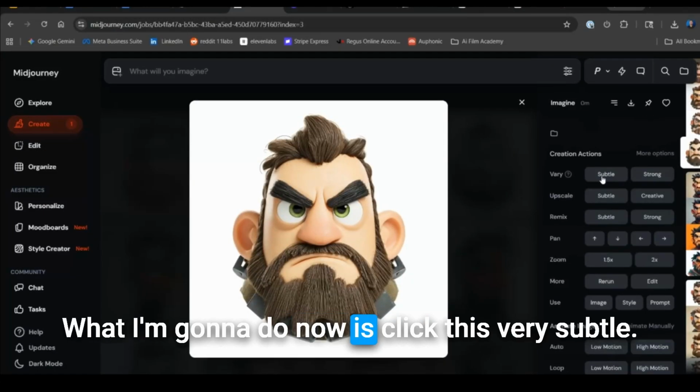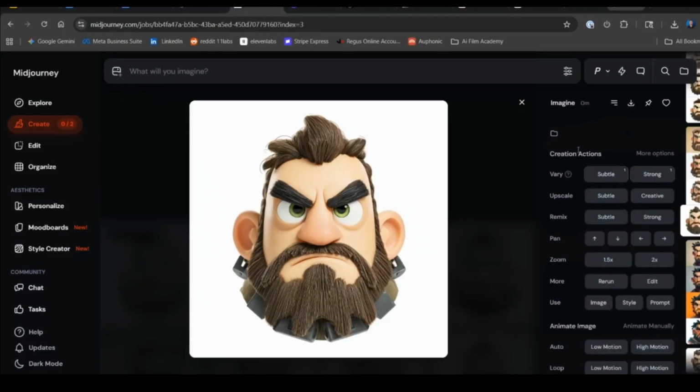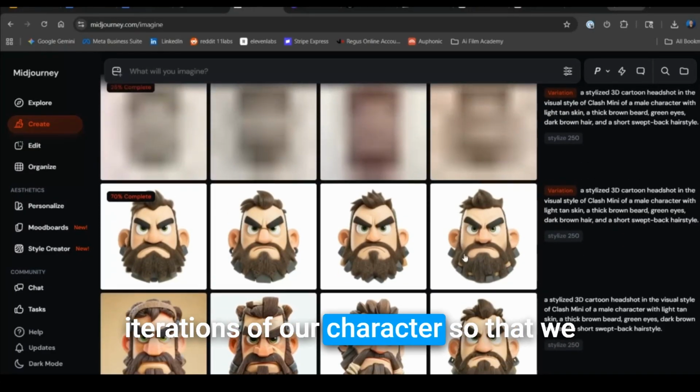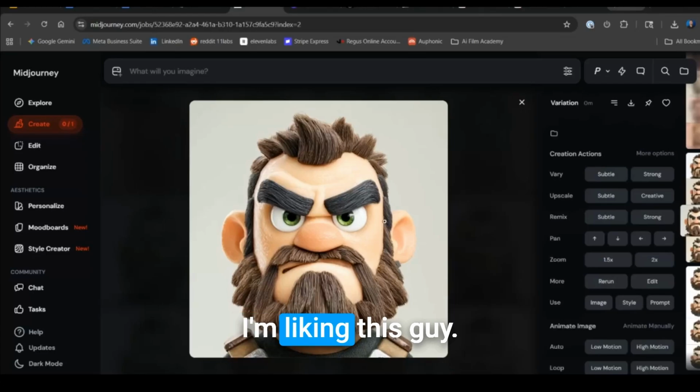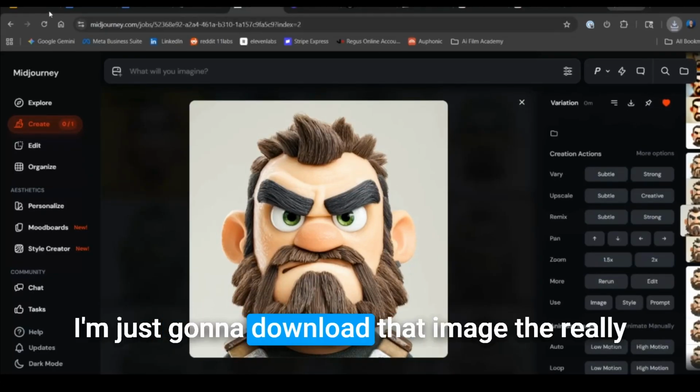What I'm going to do now is click this very subtle and very strong button. That's going to give us a few more iterations of our character so that we can really dial in the look for this one. I'm liking this guy. I think we're going to go ahead and move forward with him. I'm just going to download that image.